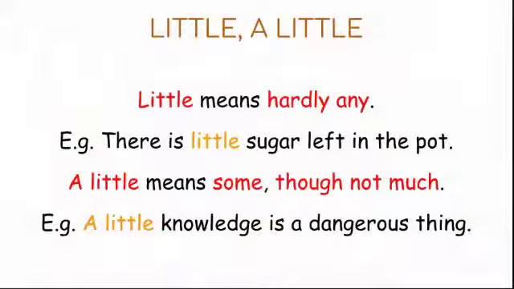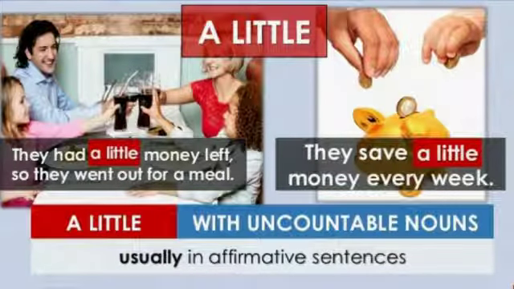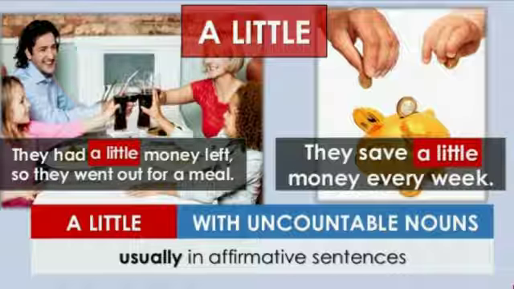The next set of determiners are little, a little. Little means hardly any. For example, there is little sugar left in the pot, which means hardly any sugar left in the pot. A little means some, though not much. For example, a little knowledge is a dangerous thing. So, a little refers to some knowledge. A little is used usually in affirmative sentences with uncountable nouns.